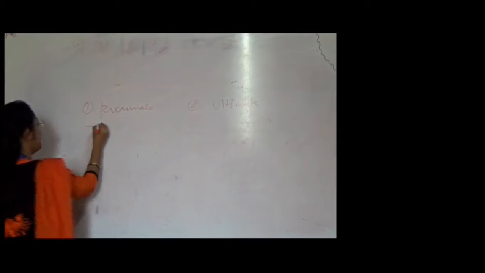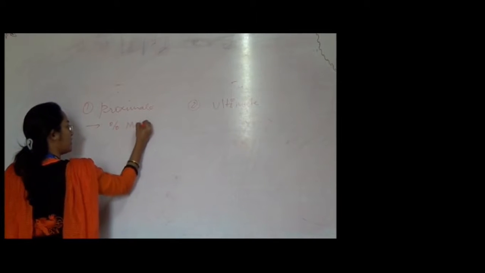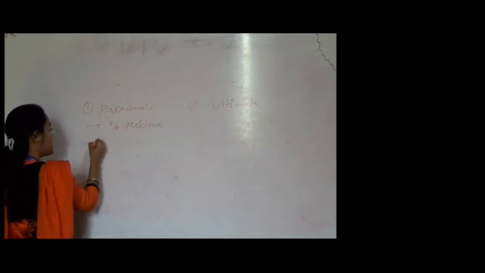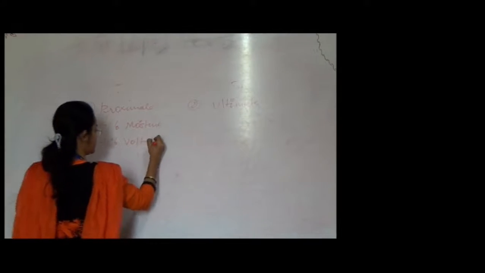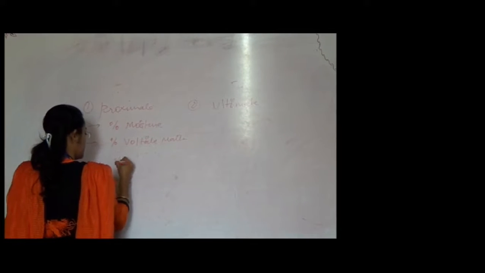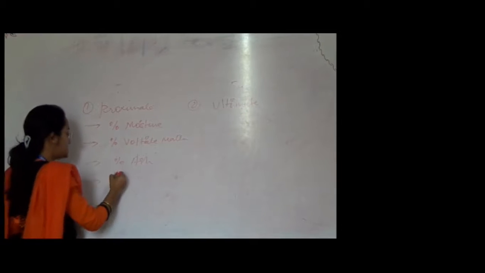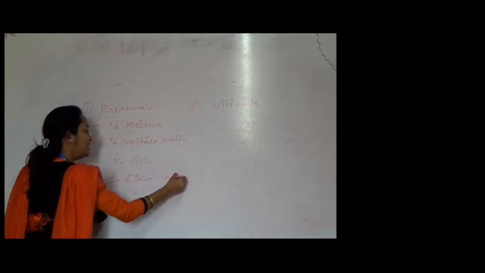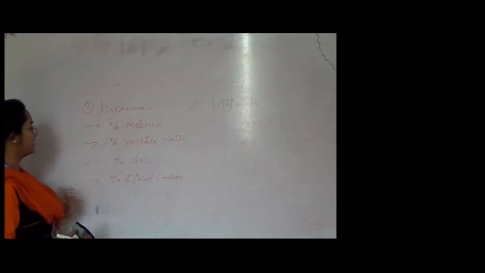Under the proximate analysis, the important parameters that we study are percent moisture, then percent of volatile matter, then the percent of ash present in the coal, and the fourth one will be the percent of fixed carbon. So, these are the four different parameters that will be studied under the proximate analysis.